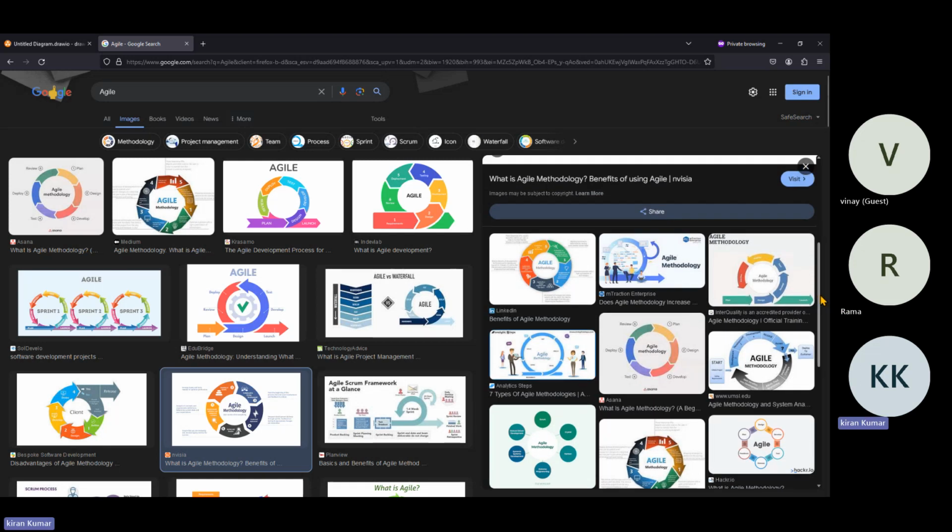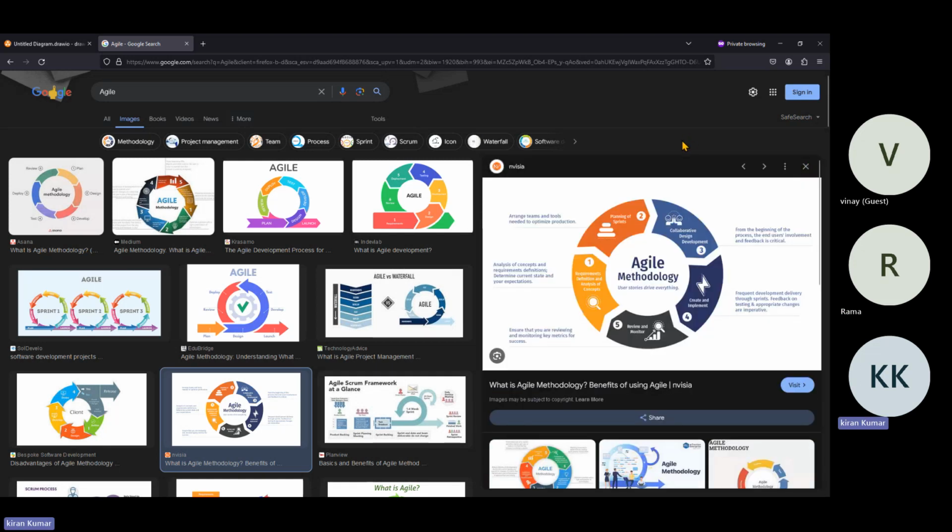Okay, so now initially we understand about SDLC, that means software development lifecycle, and what methodology they will follow to automate the process or improve the process, and everything. This is not the DevOps lifecycle, guys.